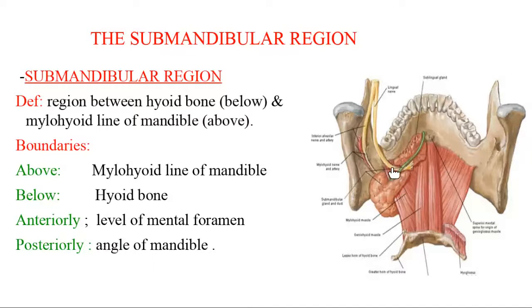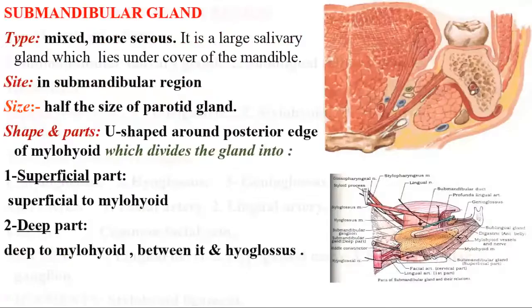Now, what is that? It is U-shaped around the posterior edge of the mylohyoid muscle. See here, this is the U-shaped, and this is the mylohyoid muscle.